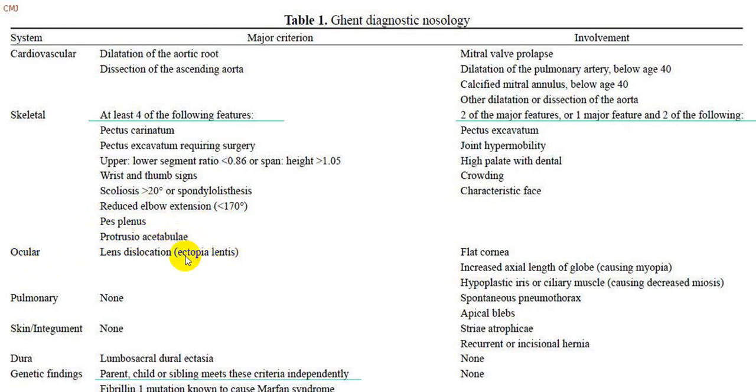In ocular, ectopic lentis or lens dislocation. Pulmonary, usually you come across spontaneous pneumothorax, bleb formation, emphysema. In skin, usually in the minor criteria, you can come across stria.